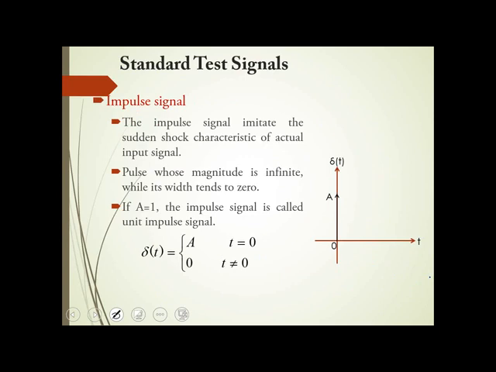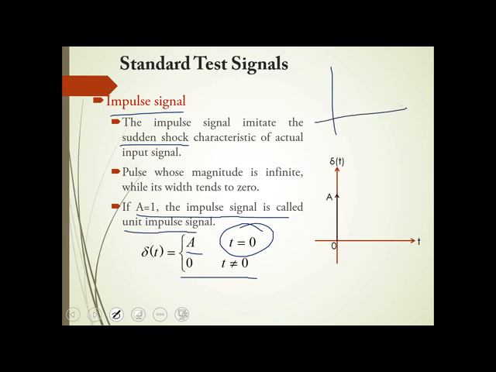The next standard test signal is impulse. Impulse signal is used in the existing system, in the real system, when you have a sudden shock. So when there is a sudden shock, in the place of that, you use an impulse signal. So the impulse signal has a magnitude A only at t equal to 0. At other places, its magnitude is equal to 0. If A is equal to 1, then you call it a unit impulse signal.